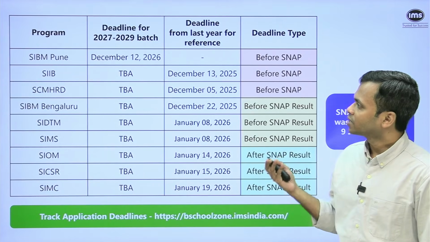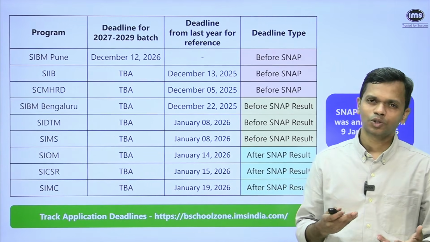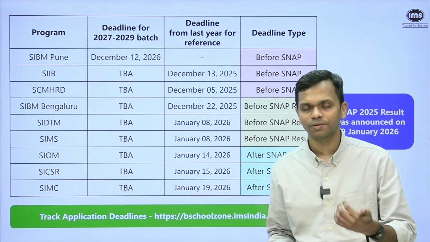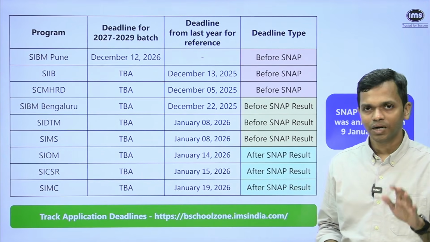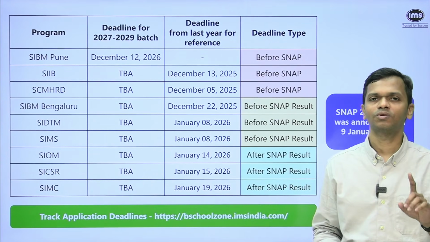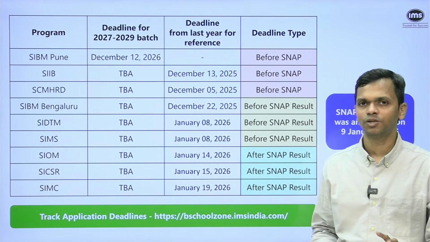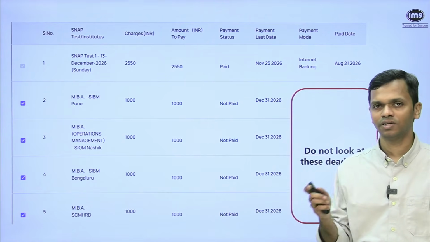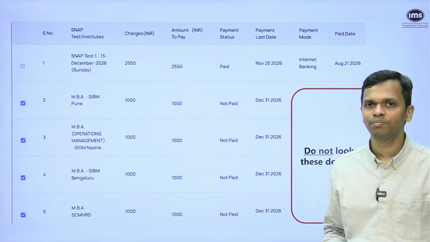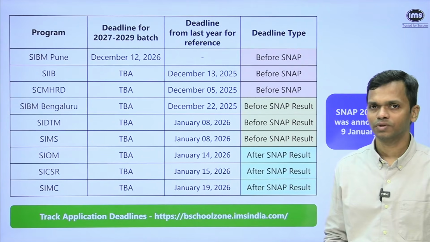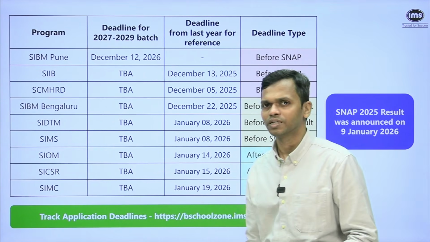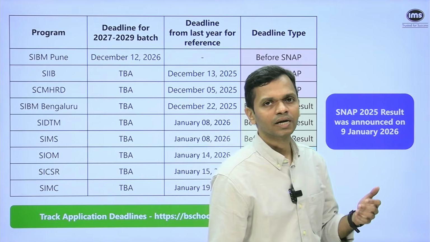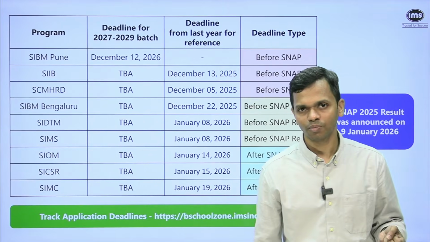Okay. But for those of you who are on the fence, right, I'm not sure whether I'll apply or not apply, you can wait for some more time. And depending on your mock scores, you can decide what you want to do. But you have to ensure that you're doing it before the institute's deadline. And every institute will have its own deadline. It's not something like this where everything has a common deadline. That has never been the case. And that is why keep a track of this. That's all I wanted to say. This is the most important thing because somebody who doesn't know this will believe that they have a common deadline and might end up missing some very good opportunities because of that.